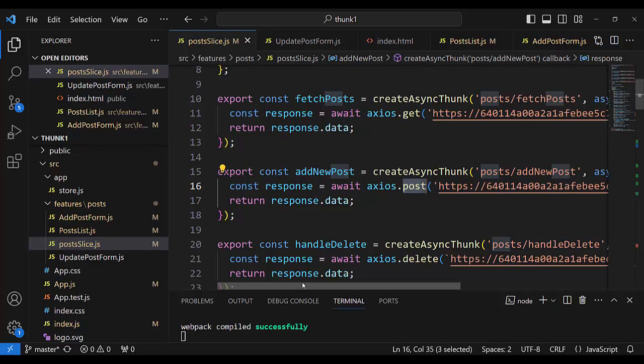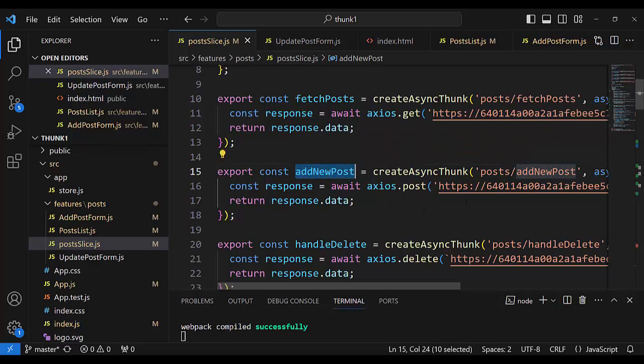And that response: the HTTP request axios.post returns a promise, and the promise is fulfilled or rejected. And the Redux team created an envelope around the promise, and that envelope is the thunk function.